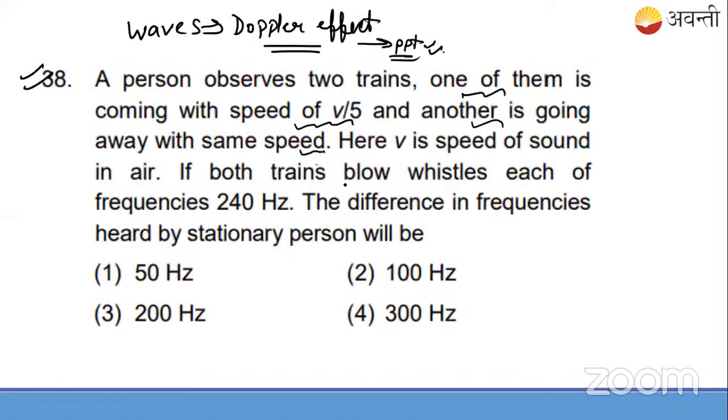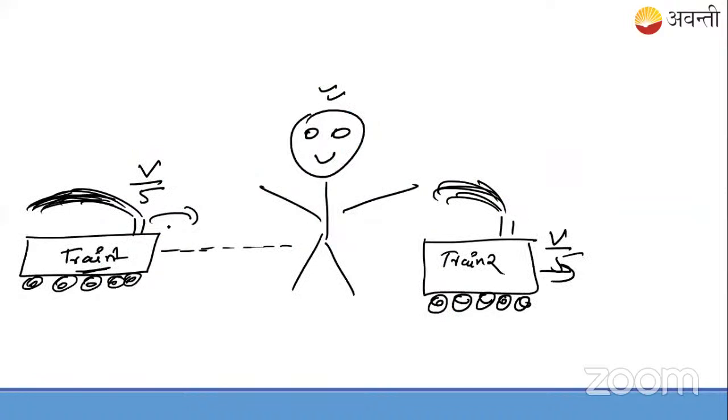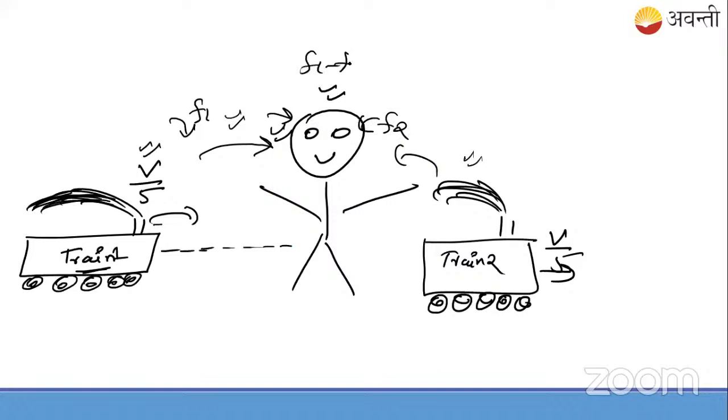Okay. So say both the trains blow whistles, a sound like shh, right? Each has the same frequency. The difference in frequency is observed by the stationary person. Remember one thing I told you. If the person is standing like this and the train is moving, the sound listened to by this person from this train will be slightly different, and because of this it will be different. So the frequency of the sound listened to from this train by the person, and the frequency of the sound from the second train, the difference is asked: F1 minus F2. So try it out.